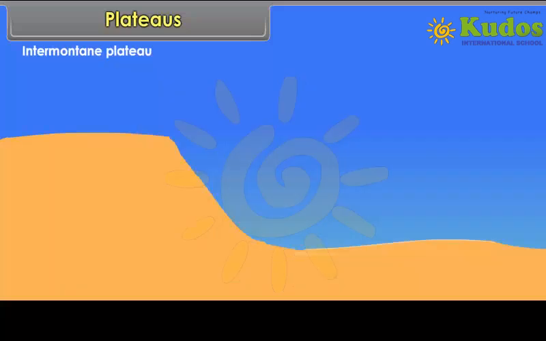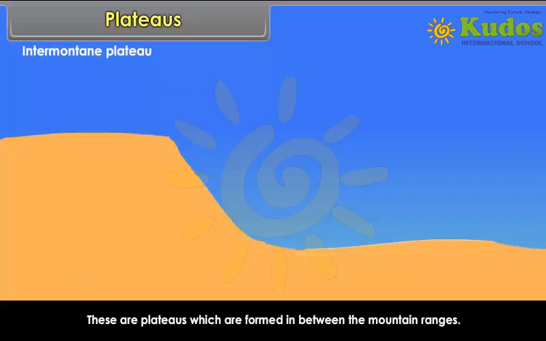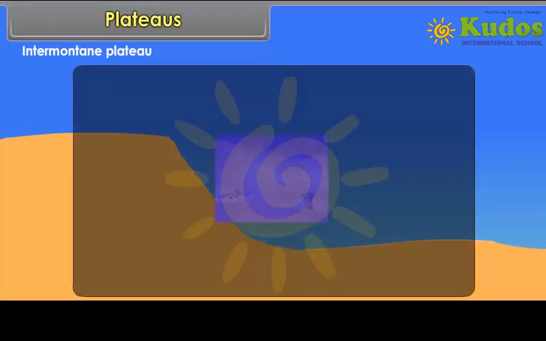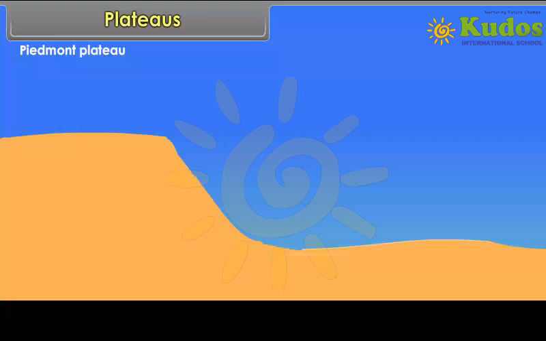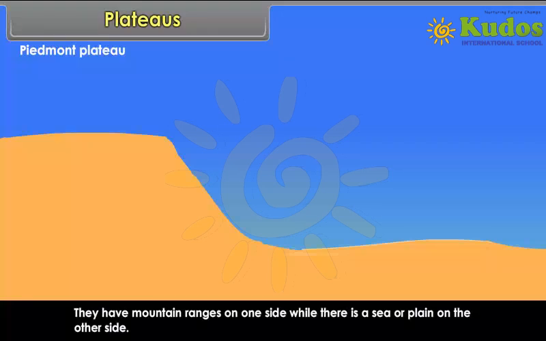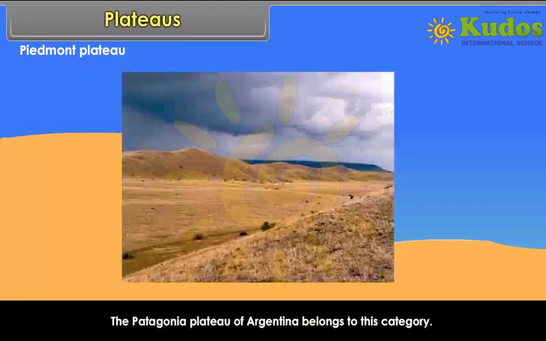Intermontane plateau. These are plateaus which are formed in between the mountain ranges. The Bolivian plateau and the Tibetan plateau belong to this category. Piedmont plateau. These plateaus develop at the foot of the mountains. They have mountain ranges on one side while there is a sea or plain on the other side. The Patagonia Plateau of Argentina belongs to this category.